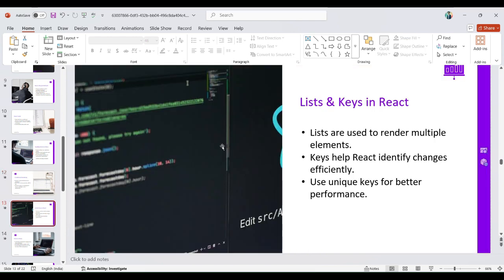Lists and keys in React.js. Lists are used to render multiple elements. Keys help React identify changes efficiently. Use unique keys for better performance. Lists are used to re-render. Lists and keys play a very vital, very important role in React.js.